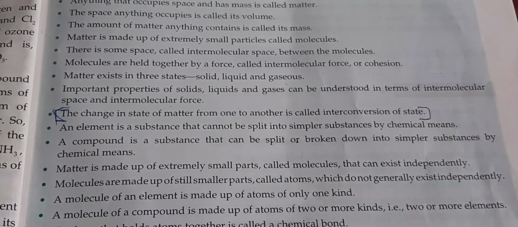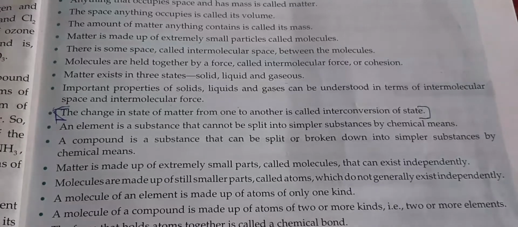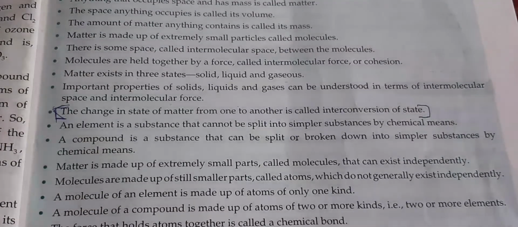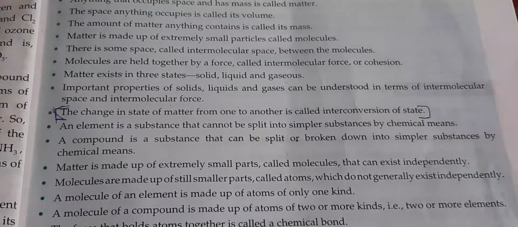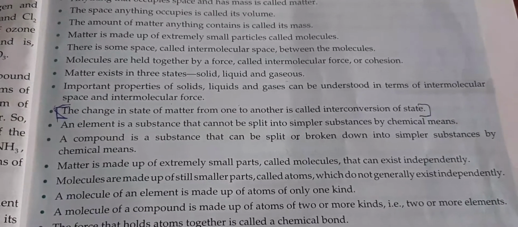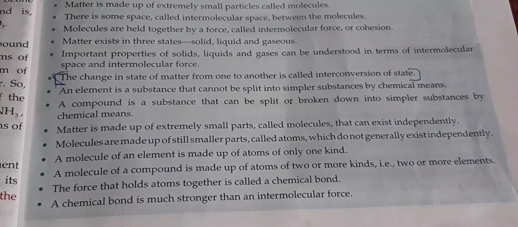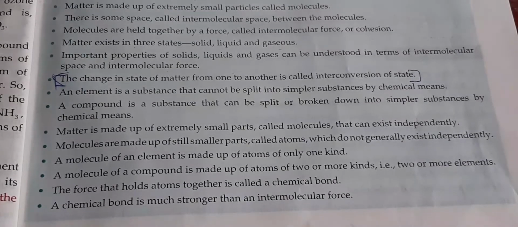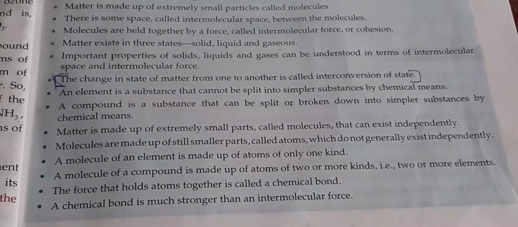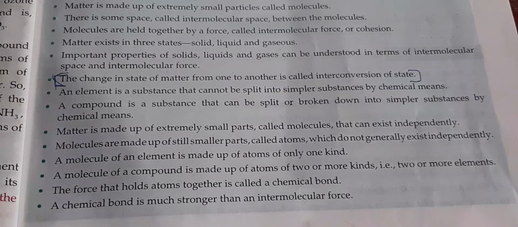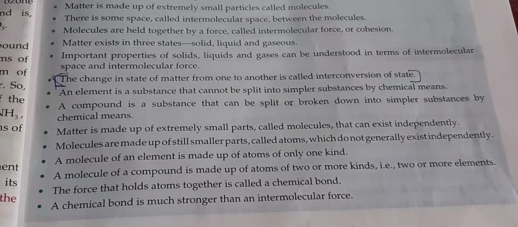Matter is made up of small parts called molecules which can exist alone. Elements are made up of small parts known as atoms which cannot exist alone. A molecule of an element is made up of one kind of atom. A molecule of a compound contains two or more kinds of elements. The force that holds atoms together is known as a chemical bond, and a chemical bond is stronger than the intermolecular force of attraction. So children, this finishes our first chapter.